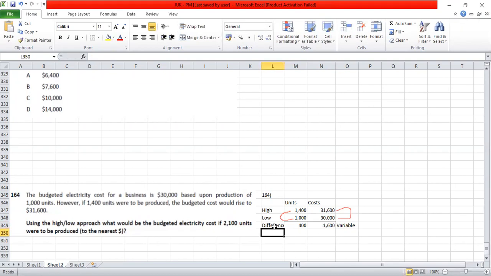Now we can find out the variable cost per unit, which is equal to 1,600 divided by 400. That will be equal to $4 per unit.